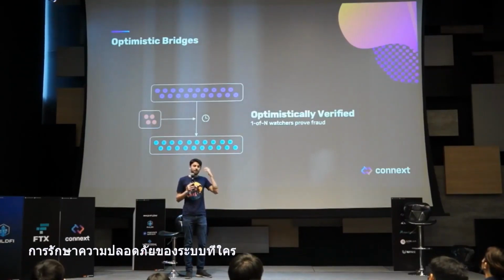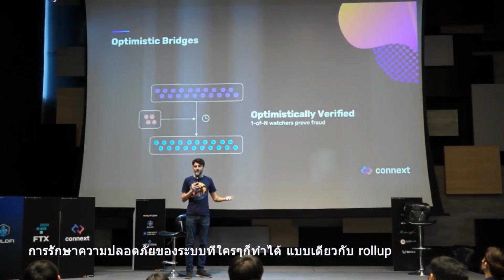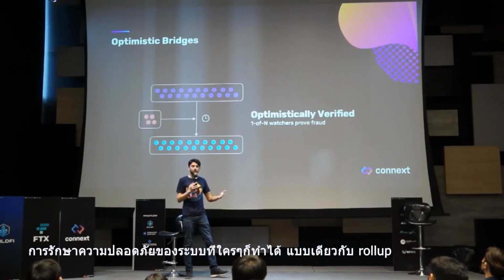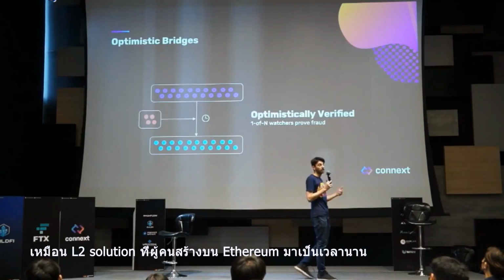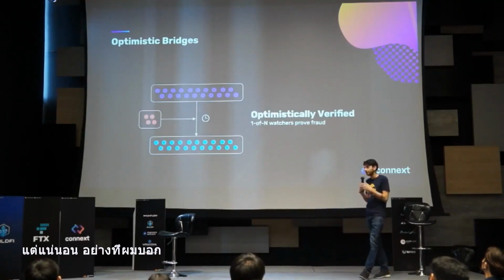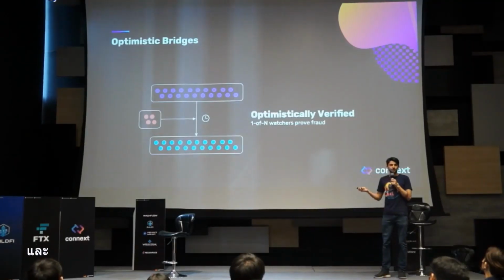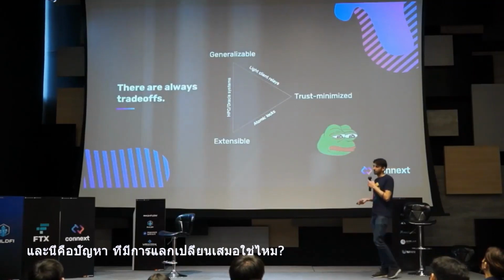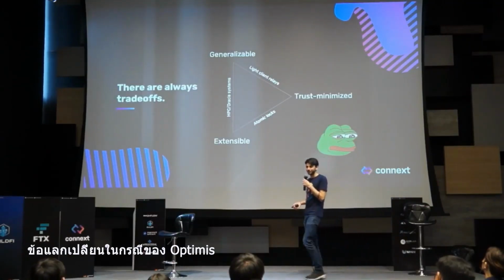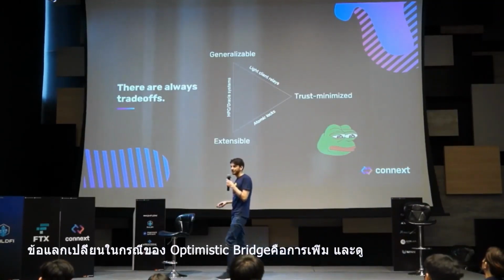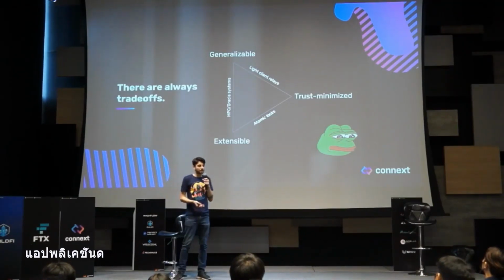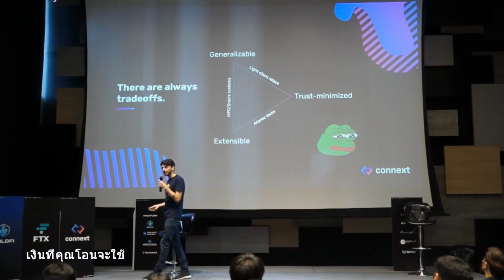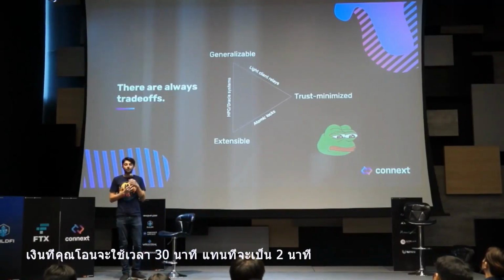The security of a system where anyone can come and dispute it is the same kind of model as a roll-up, as the layer 2 solutions that people have been working on building in Ethereum for a very long time. But of course, as I mentioned, there is a trade-off. And this is the problem, that there are always trade-offs, right? The trade-off in the case of an optimistic bridge is that you're now adding latency. Any message that you send across chains, any application that you build, any funds that you transfer are now going to take 30 minutes instead of 2 minutes.